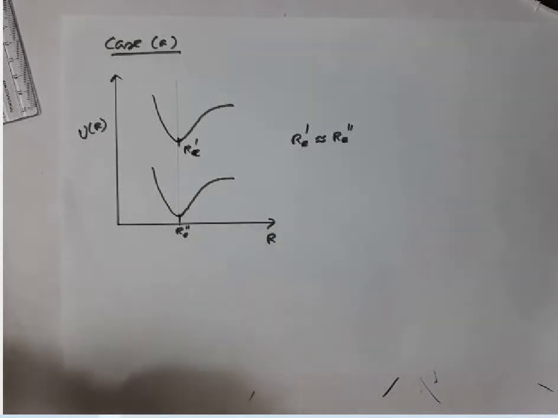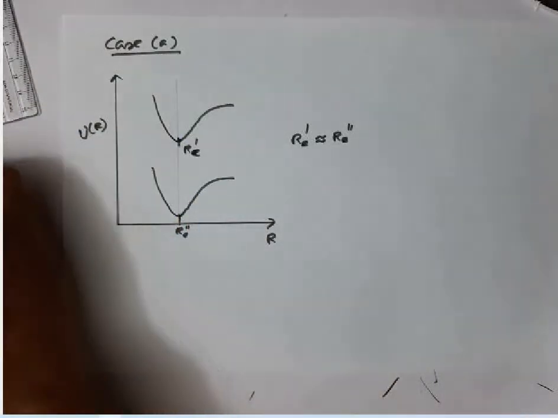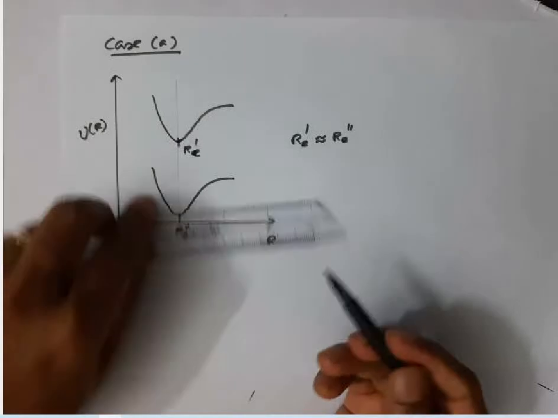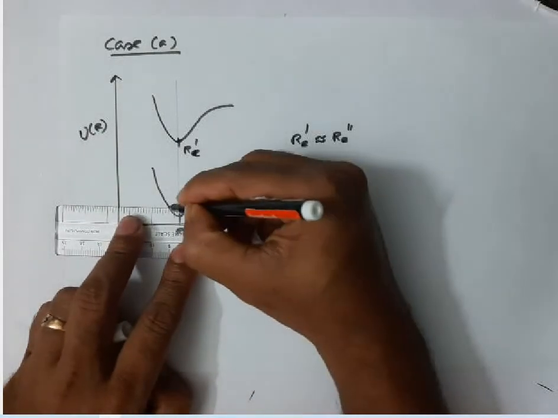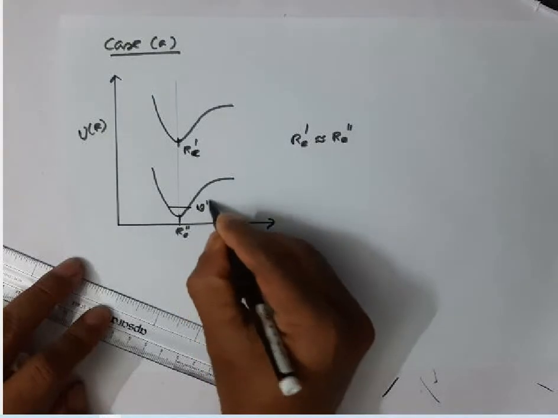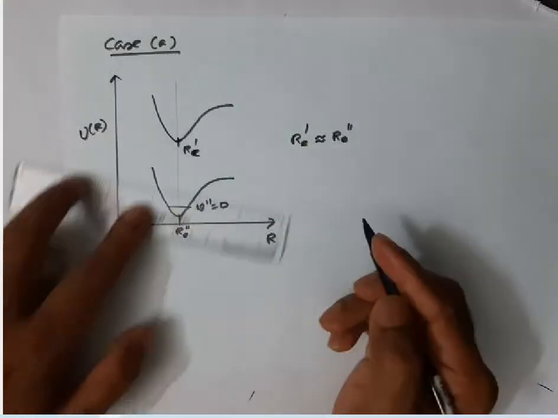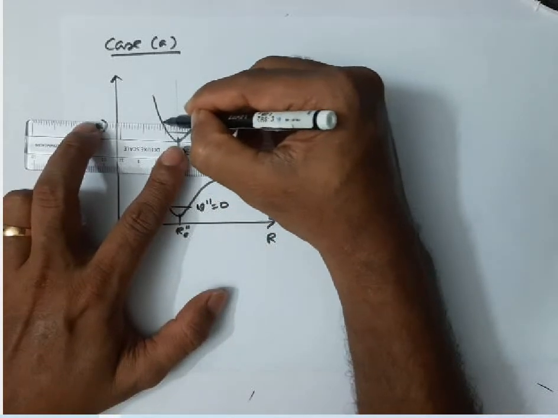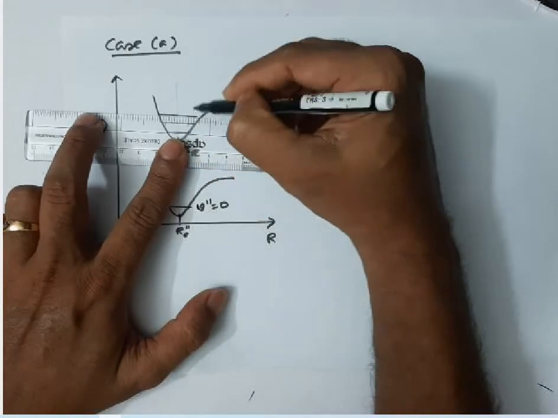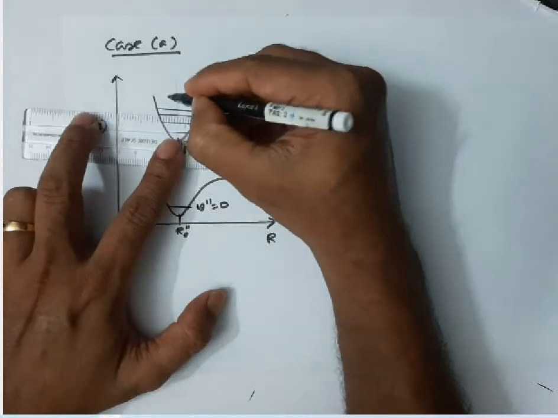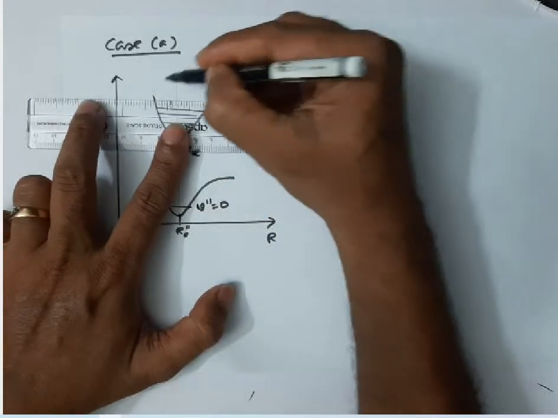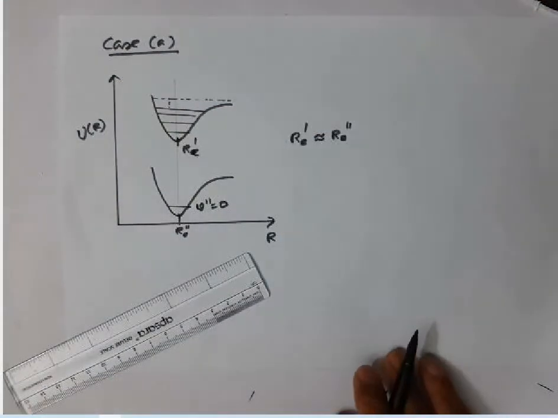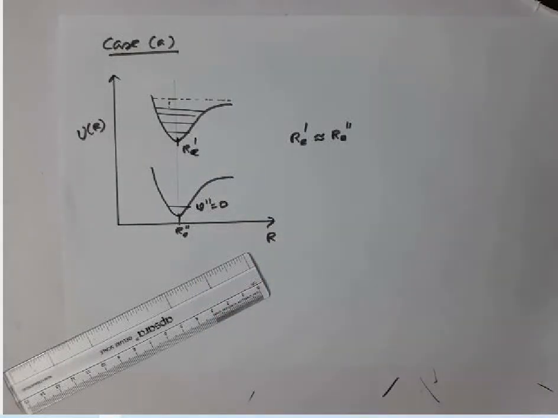The Franck-Condon factor, as I told you before, for this transition: it occurs from the ground vibrational state of the ground electronic state, because most molecules are present here, but the transition takes place from 0 to any of the vibrational states present in the excited electronic state. Like this we have many levels, and assume that this is the dissociation limit. After that the molecule will dissociate. Just imagine like that.